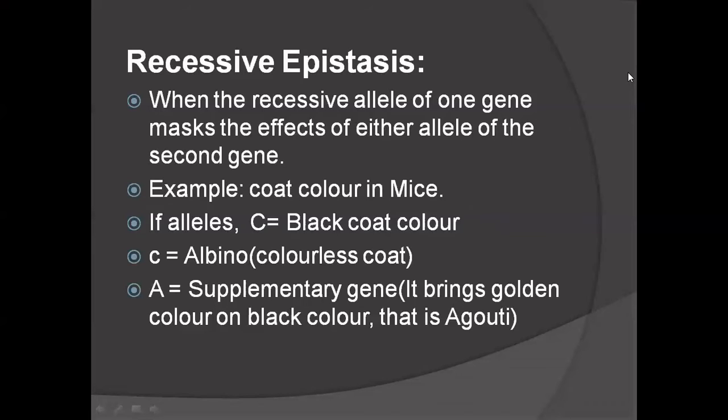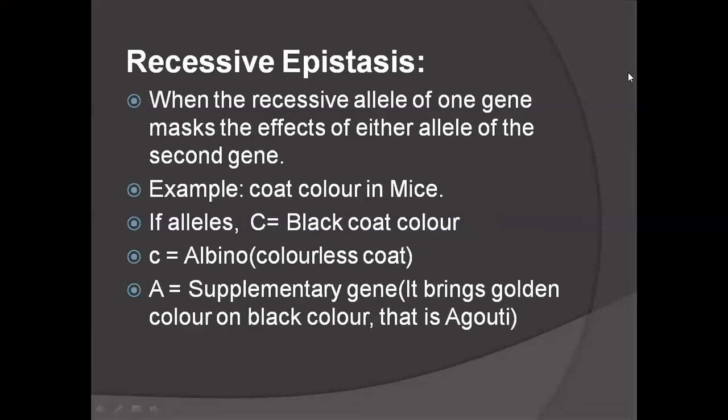In domesticated mice, the wild type agouti color got modified into two forms. Which two forms? One is albino. Albino means colorless, so it is recessive.